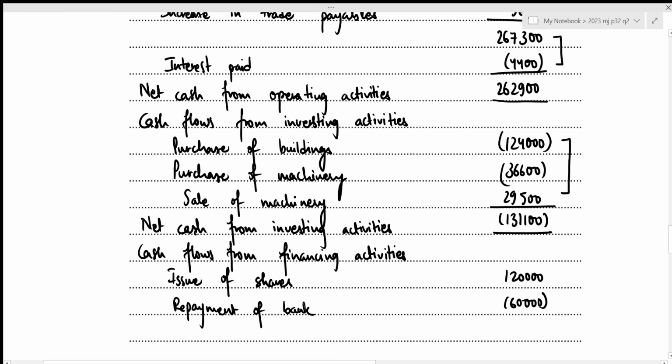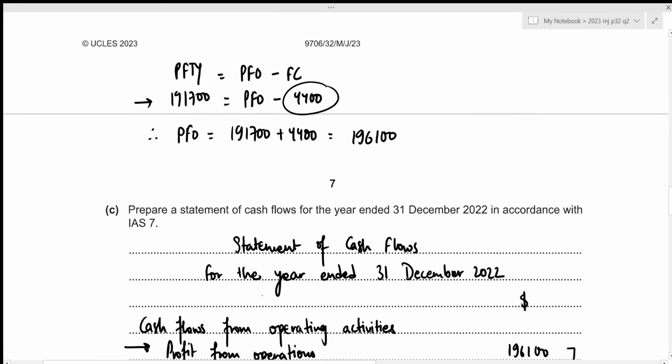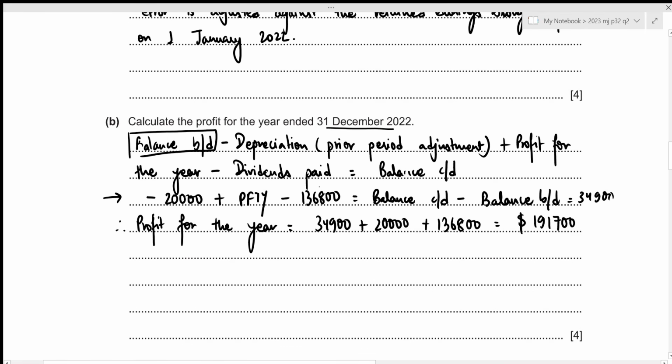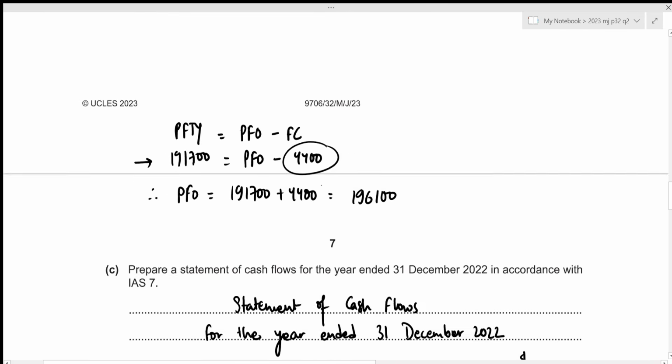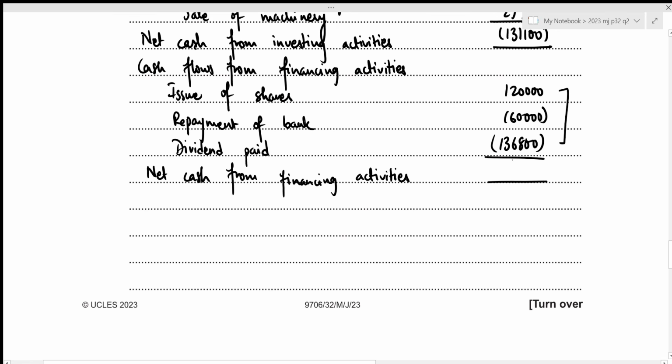And we also need to include the dividends paid in this section, because essentially cash is going out of the company. And we have already calculated it. We included it right here as well. That was 136,800. And these are the paid amount, which means that these are outflows. So we will be subtracting this amount. Okay, that's all for financing activities. So we can figure out the net cash from financing activities. And that is just going to be 120,000 minus 60,000 minus 136,800, which results in negative 76,800.